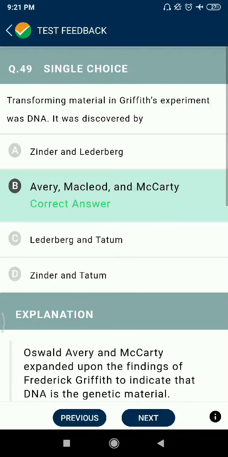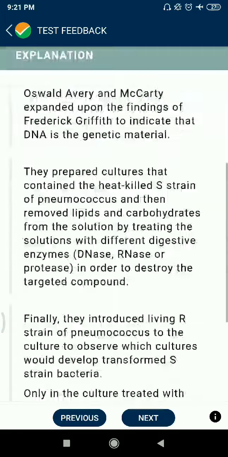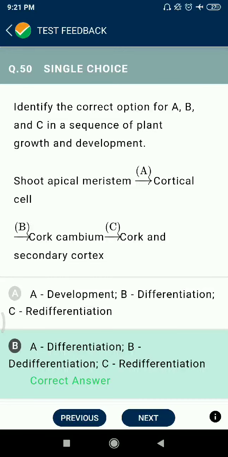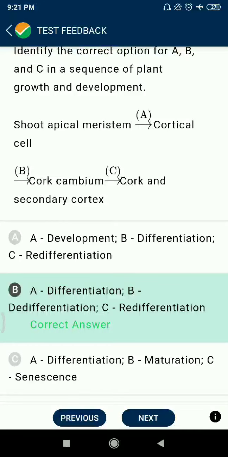Question 49. Transforming material in Griffith experiment was DNA. It was discovered by Avery, McLeod and McCarty. क्वेश्चन नंबर 50. यहाँ पर करेक्ट फिलअप करना है। Shoot apical meristems होता है de-differentiation कॉर्टिकल सेल्स के द्वारा। उसके बाद फिर B की बात करते हैं यहाँ पर, de-differentiation ऑफ कॉर्क कैम्बियम, फिर re-differentiation ऑफ कॉर्क एंड सेकेंडरी कॉर्टेक्स।